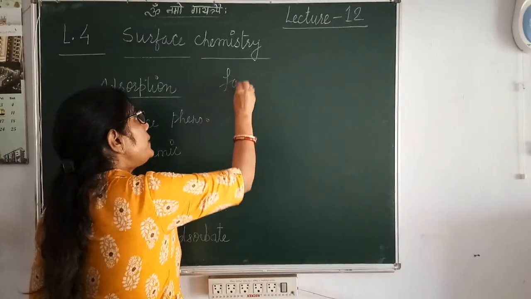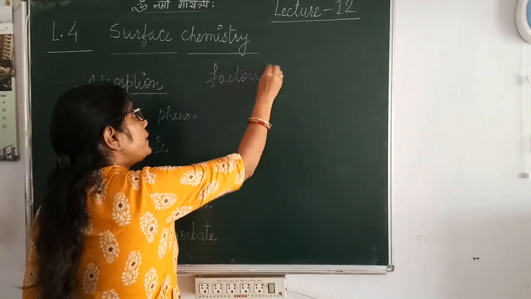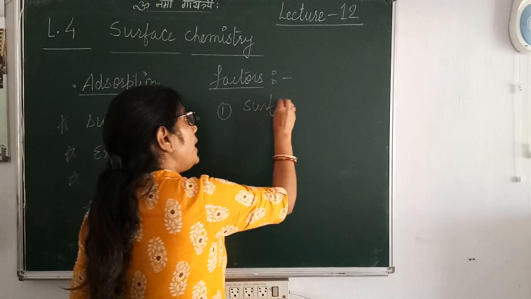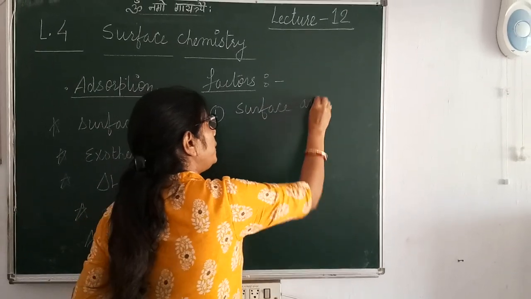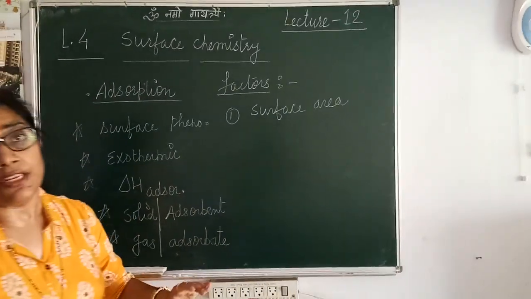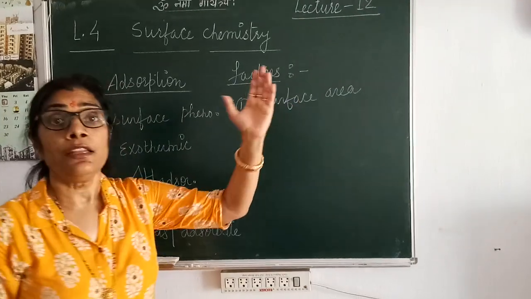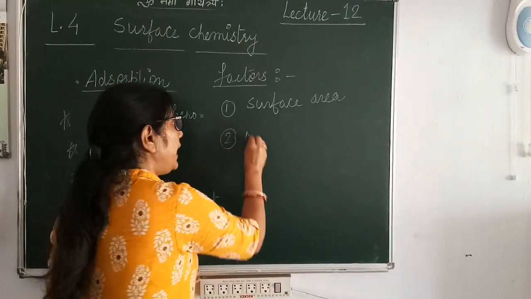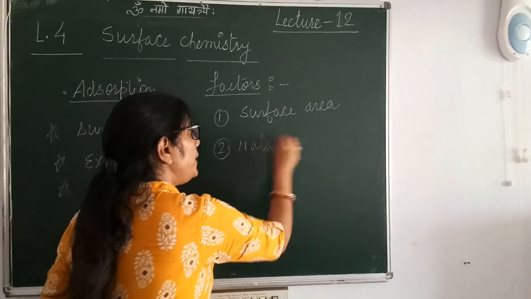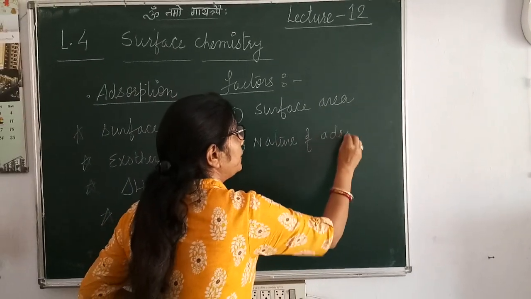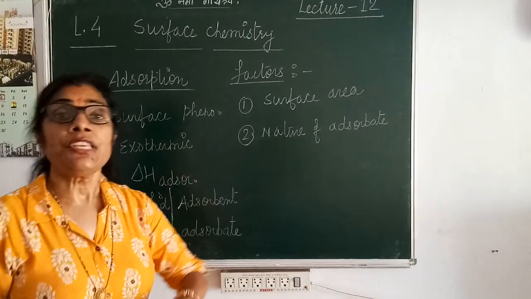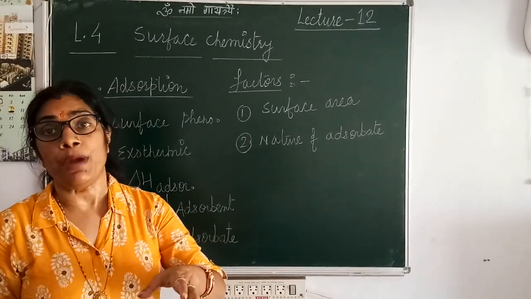Now the factors on which the process of adsorption depends. Since it is a surface phenomenon, it would depend upon surface area. Larger the surface area, more would be the extent of adsorption and vice versa. Then it depends upon the nature of adsorbate. Now there are gases which are temporary as well as permanent.